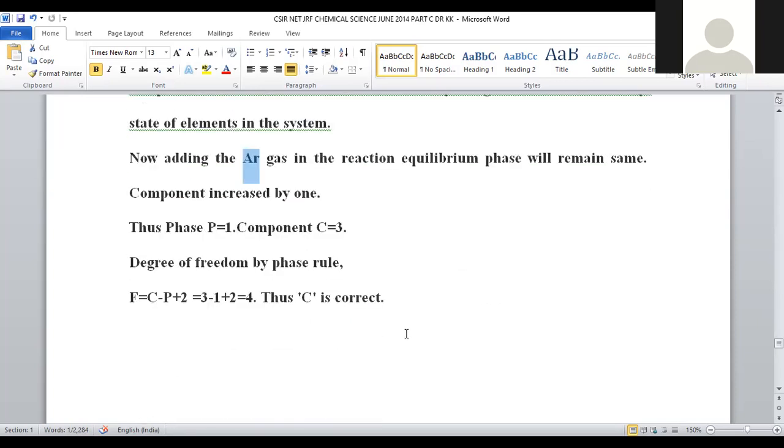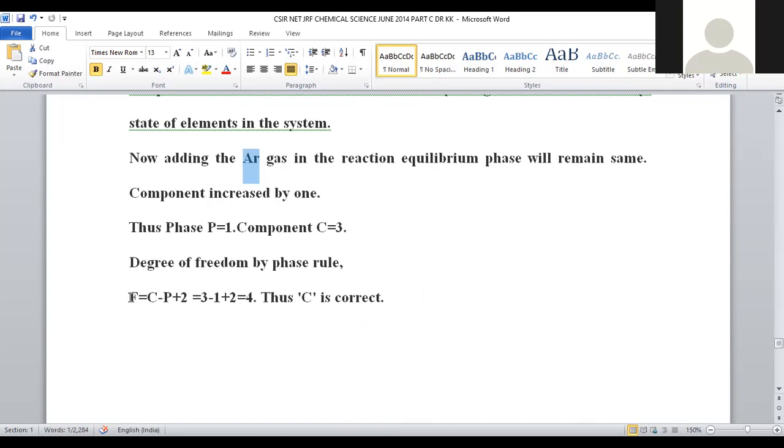Degrees of freedom. So, degrees of freedom, we have the formula for the phase rule. F is equal to C minus P plus 2 is the formula. F denotes what? Number of degrees of freedom. C denotes what? Number of components present. P denotes number of phases. P is equal to 1. C is equal to 3.